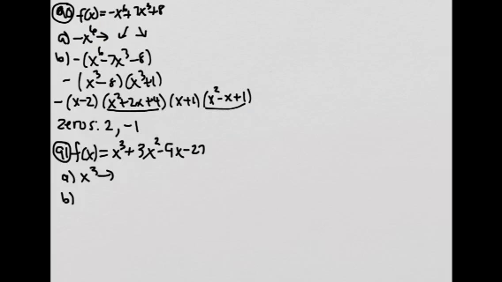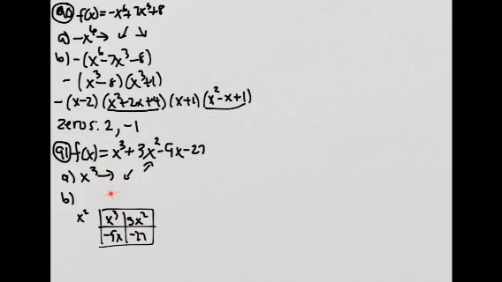Okay. For number 91, the leading term is x cubed. So with an odd degree and a positive leading coefficient, I know that the left side goes down and the right side goes up. I'm going to factor it because it's 4 terms and the first one is x cubed. I'm going to try just doing the little 2 by 2. So I put the terms in order: x cubed, 3x squared, negative 9x, negative 27. And I ask myself, what's the greatest common factor in this row? The answer is x squared.